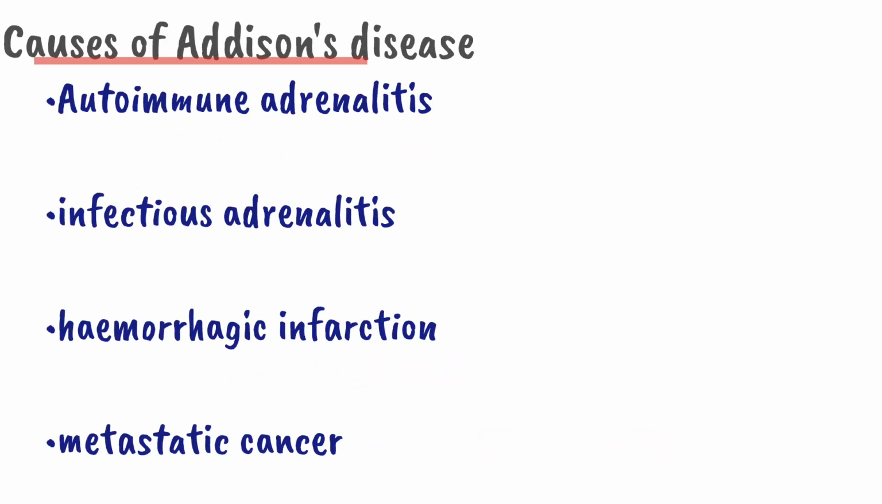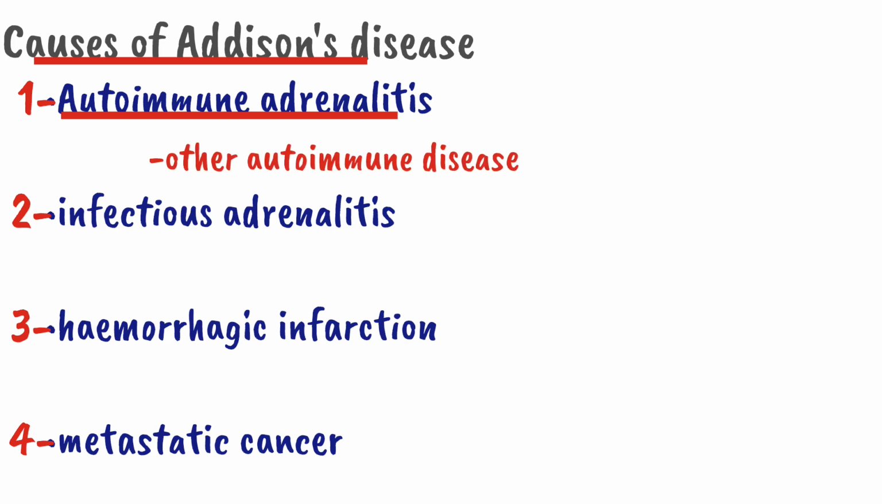Now let's come toward the causes of Addison disease. Addison disease is caused by a variety of causes, such as autoimmune, called autoimmune adrenalitis, due to infection, called infectious adrenalitis, due to hemorrhagic infarction, and metastatic cancer. We can suspect a patient has autoimmune adrenalitis when the patient has some other autoimmune condition. Infectious adrenalitis is associated with HIV and tuberculosis infection, and disseminated fungal infection.